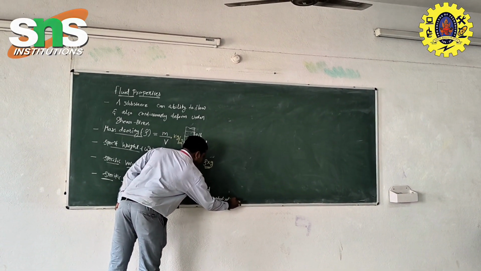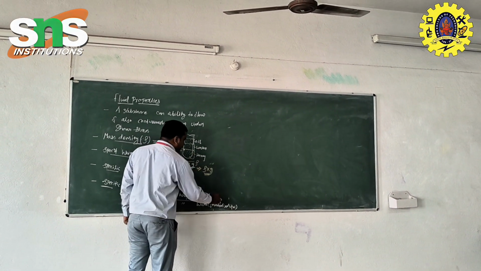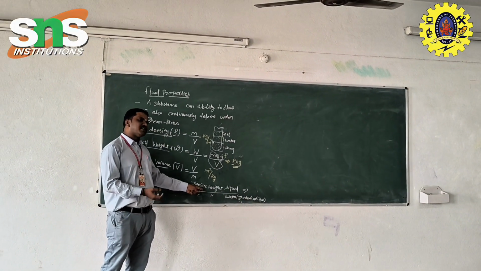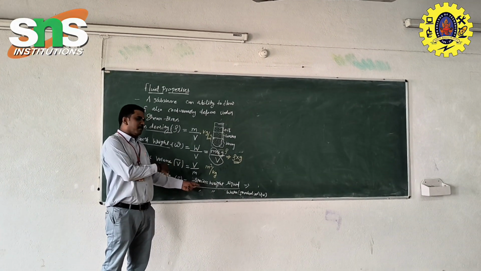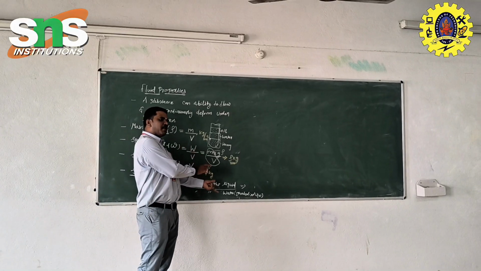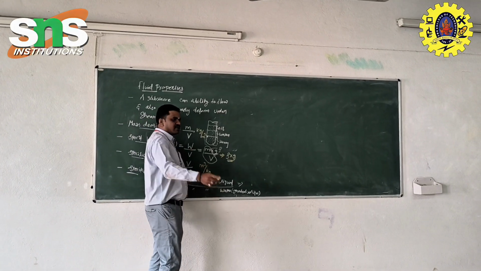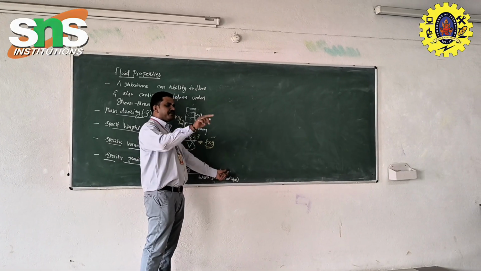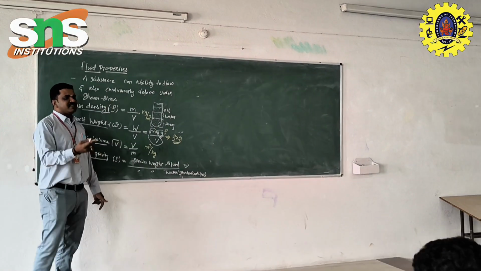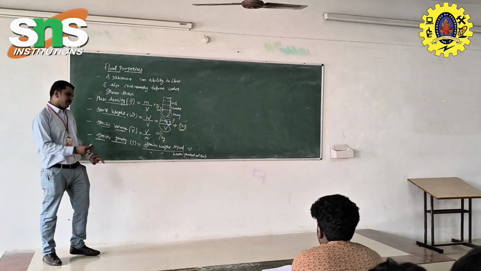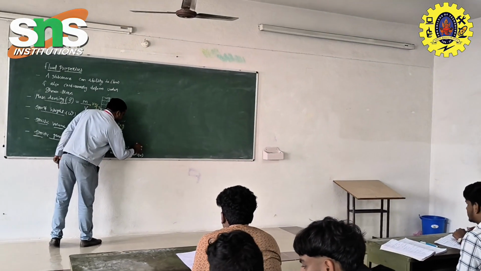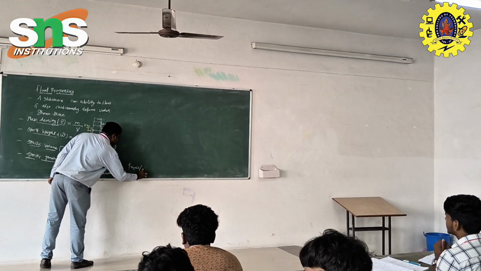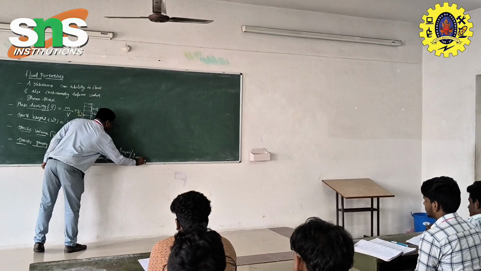So we can represent it with respect to specific weight, but we can also take it in terms of density. As we already said, it is the density of the fluid divided by the density of water. So we can take it like that also: density of liquid divided by density of water.